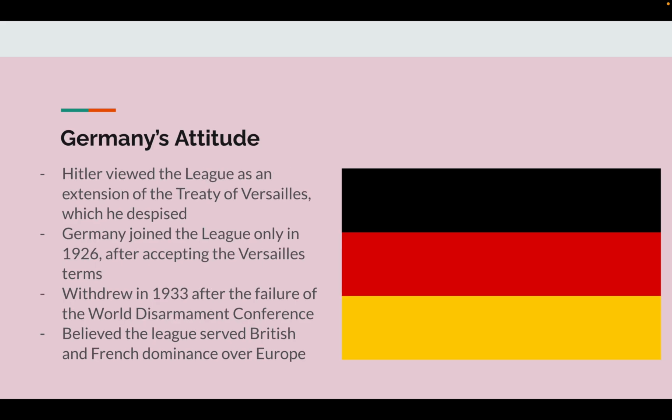Germany's attitude. Hitler viewed the League as an extension of the Treaty of Versailles, which he despised. Germany joined the League only in 1926 after accepting the Versailles terms. It withdrew in 1933 after the failure of the World Disarmament Conference. Hitler believed the League served British and French dominance over Europe.